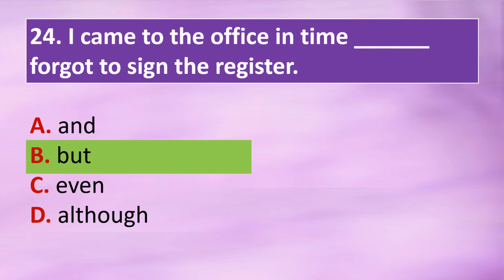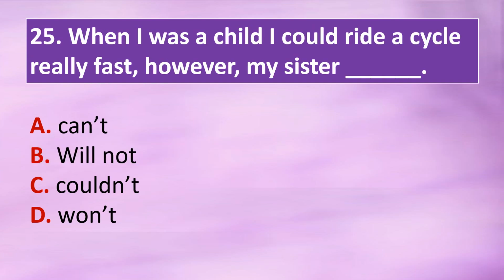Question 25. When I was a child I could ride a cycle really fast, however, my sister dash. Option A, can't. Option B, will not. Option C, couldn't. Option D, won't. The correct answer is option C, couldn't. When I was a child I could ride a cycle really fast, however, my sister couldn't.